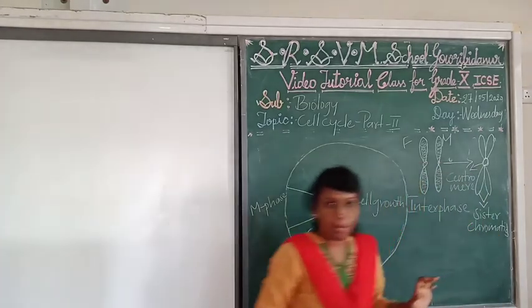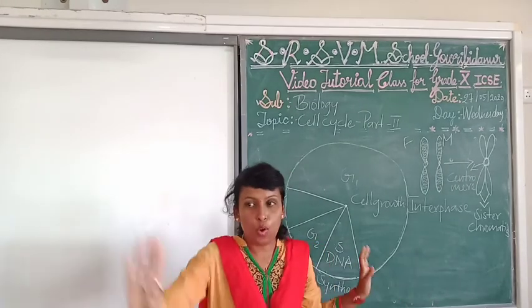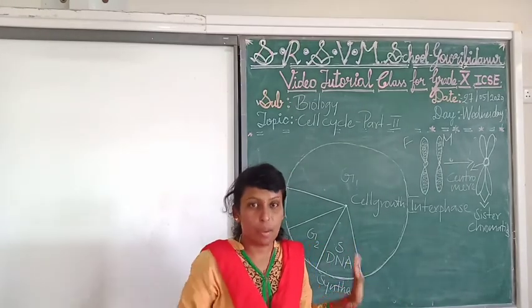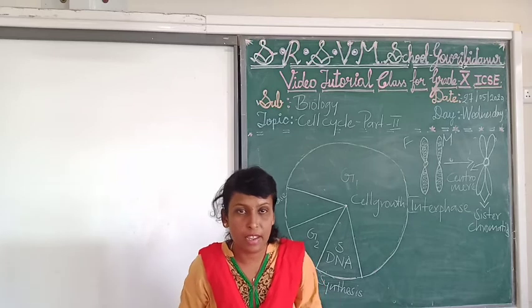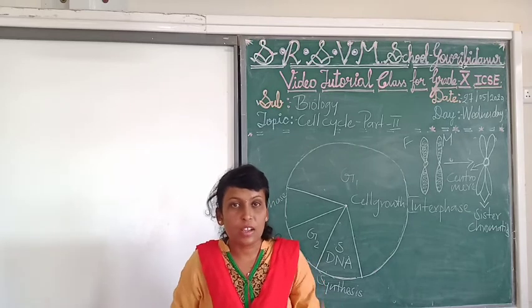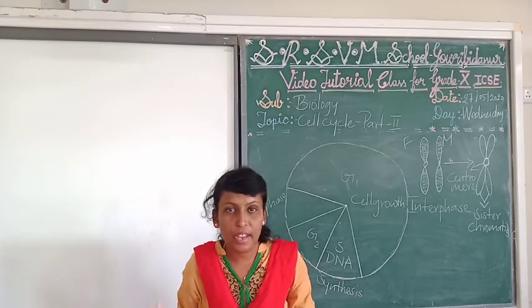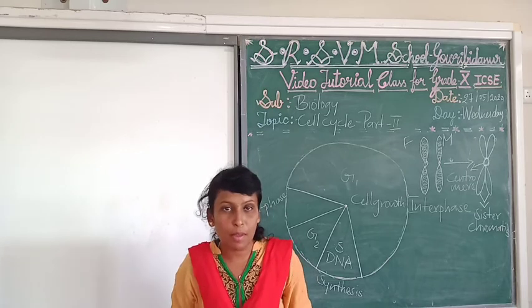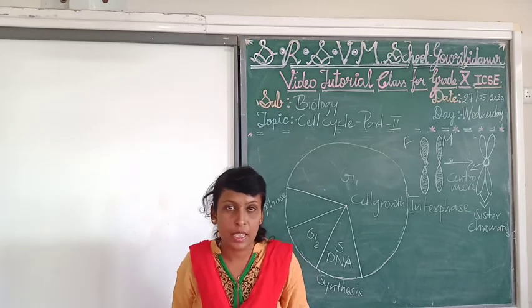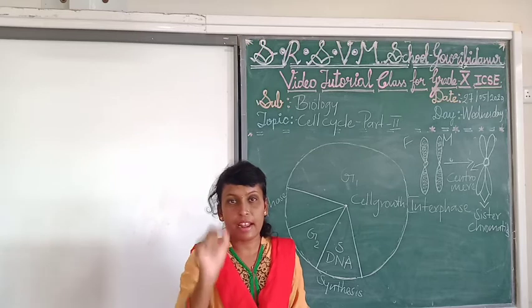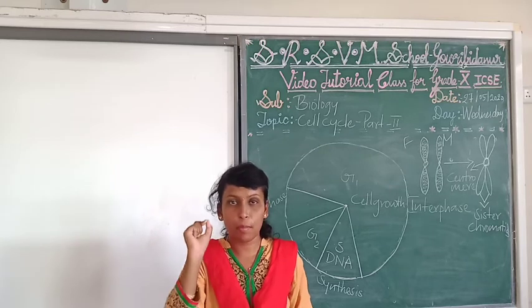Centromere. Keep in your mind, children, always only DNA will be replicated. Only DNA will be doubled. The chromosome number will never be doubled. The chromosome number will always remain the same. Only the DNA content inside the cell will be doubled.